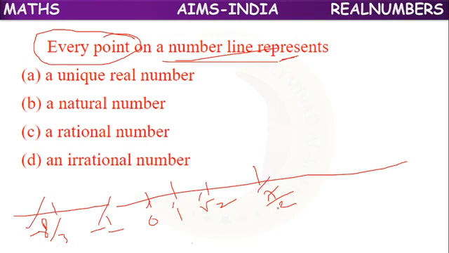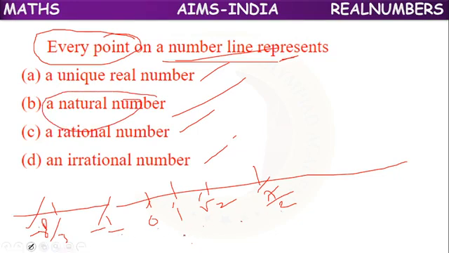They are asking whether every point belongs to a real number, natural number, rational number, or irrational number. Suppose I take natural numbers: does every point belong to a natural number? No, only this one is a natural number. The remaining are not.